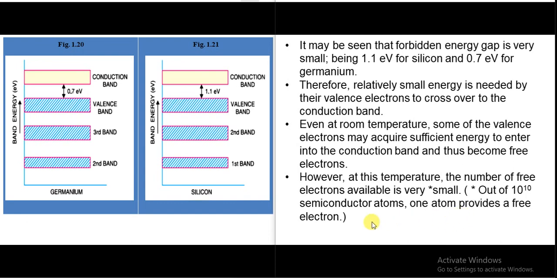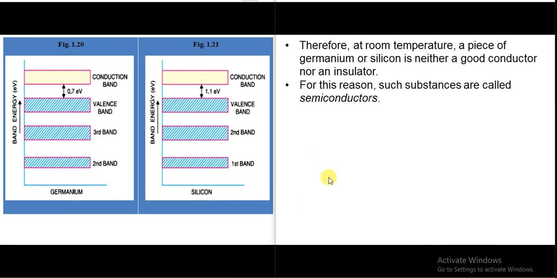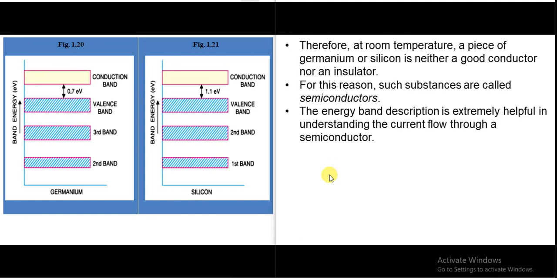So we say that at room temperature, a piece of germanium or silicon is neither a good conductor nor an insulator. For this reason, these substances or elements are called semiconductors. And this energy diagram is very helpful in understanding the current flow in semiconductors.